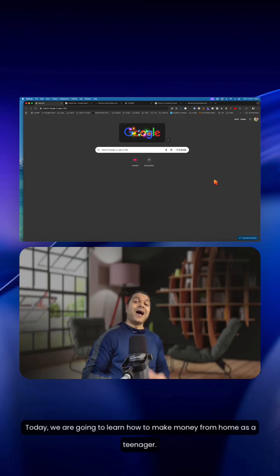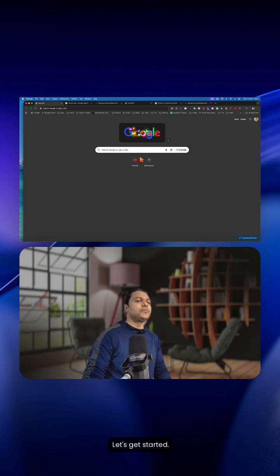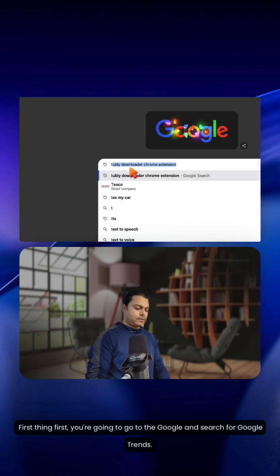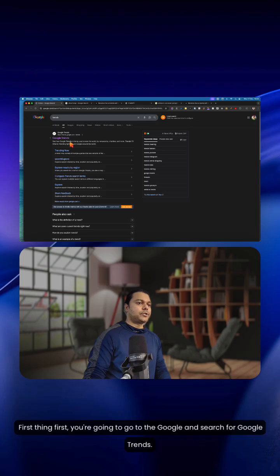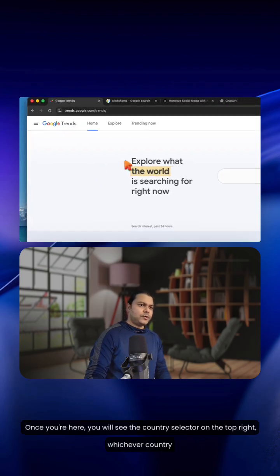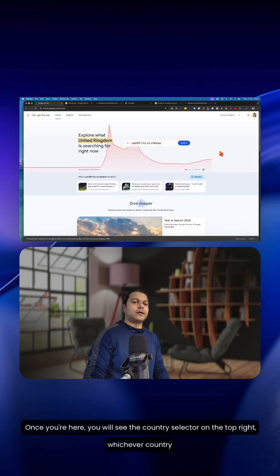Today, we are going to learn how to make money from home as a teenager. Let's get started. First thing first, you're going to go to Google and search for Google Trends. Once you're here, you will see the country selected on the top right, whichever country you're in.